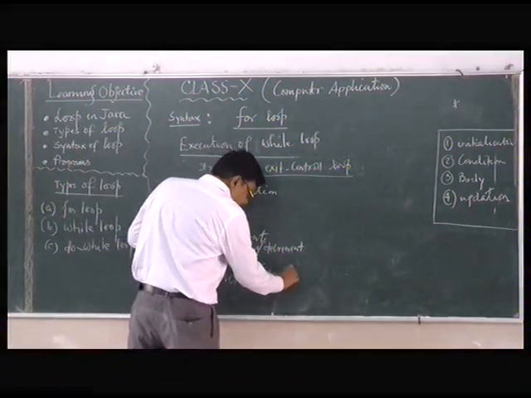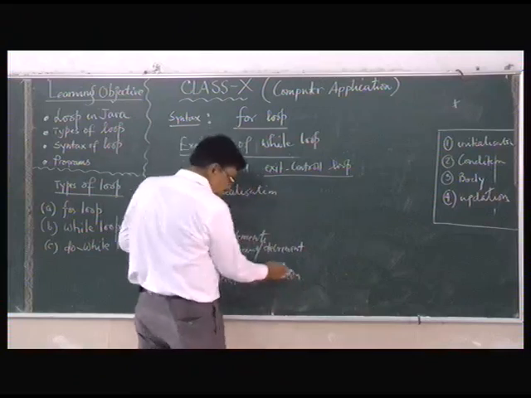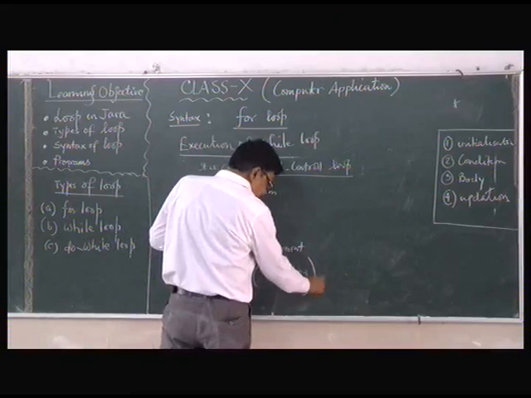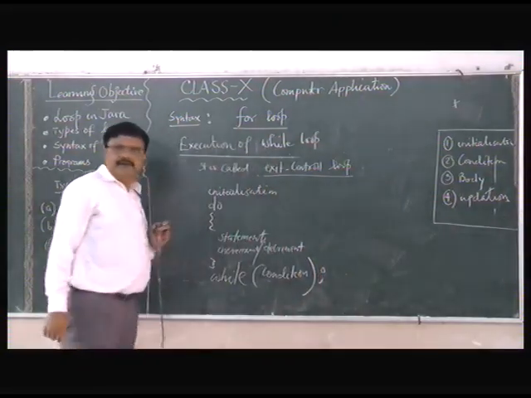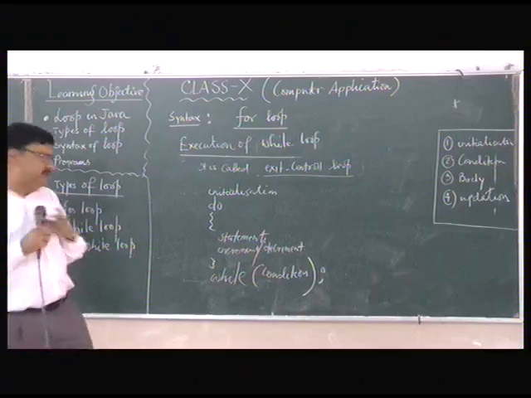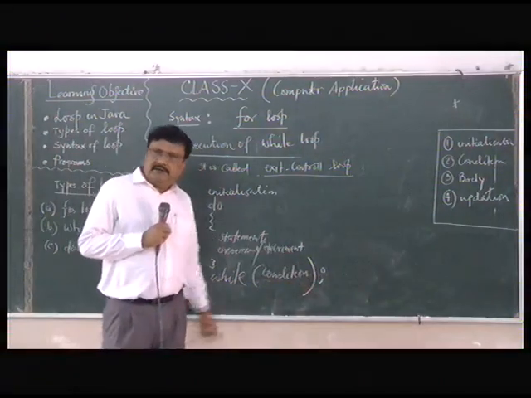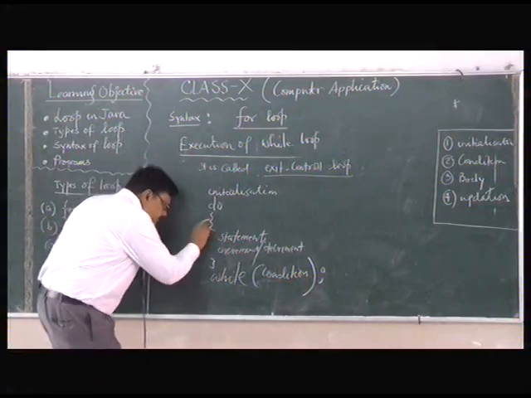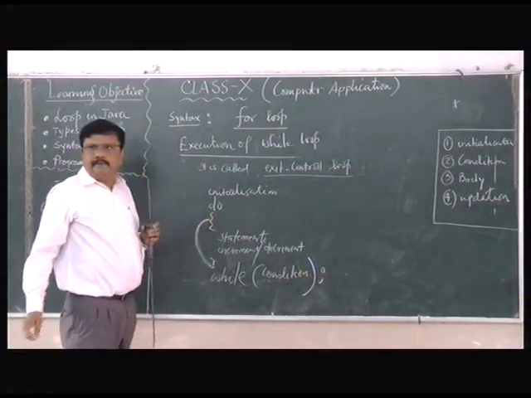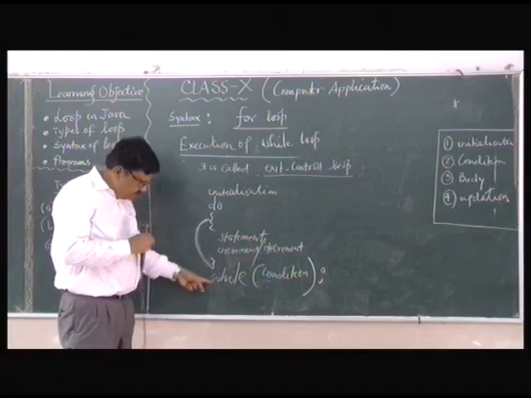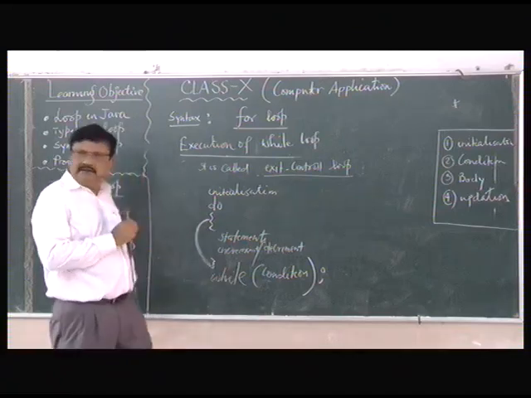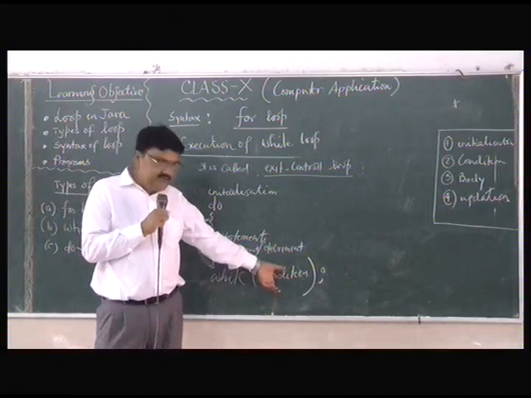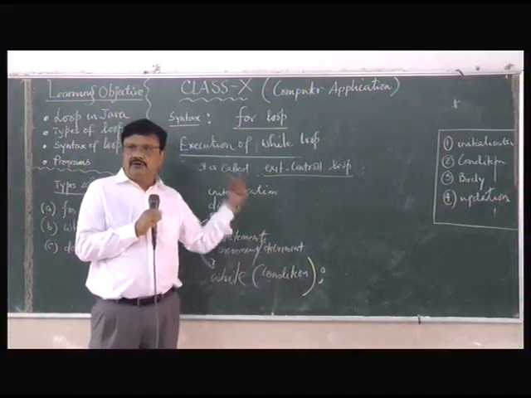Now this condition, we write the condition and we give a semicolon. Do not forget to write this semicolon. This is the body of the loop. After we write the body, then we write the while condition. The condition is while, and then within the brackets we write the condition. That is why it is called an exit control loop.